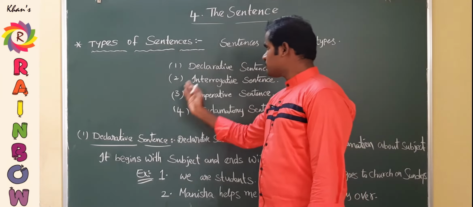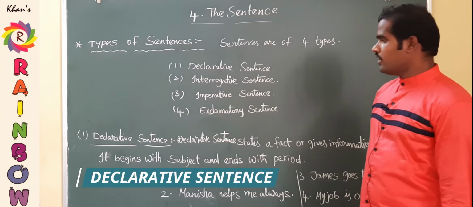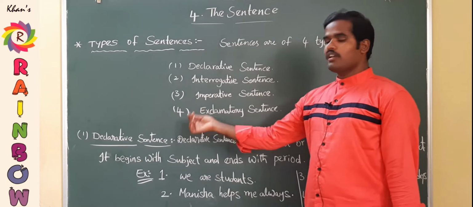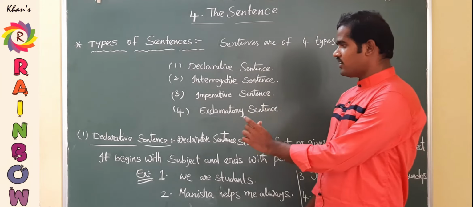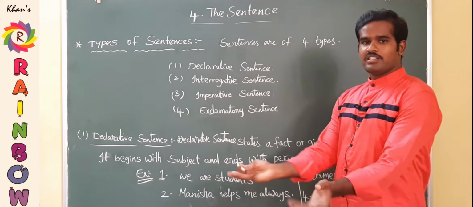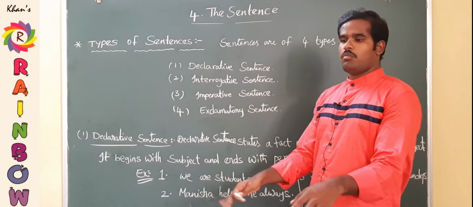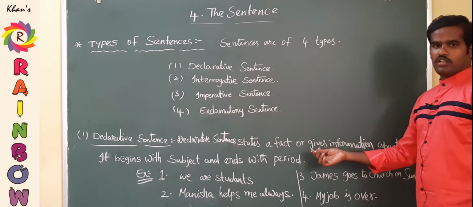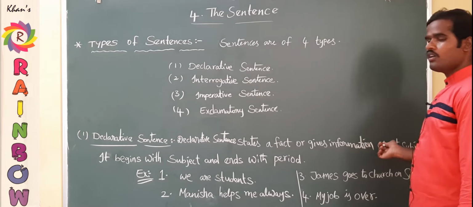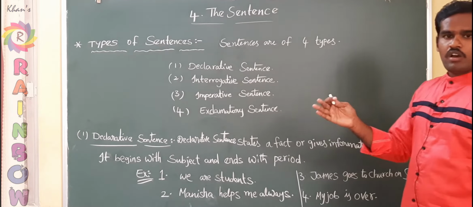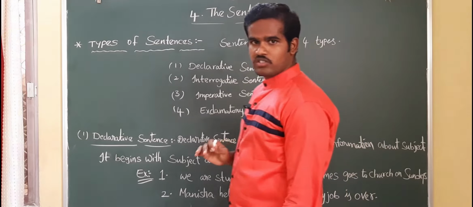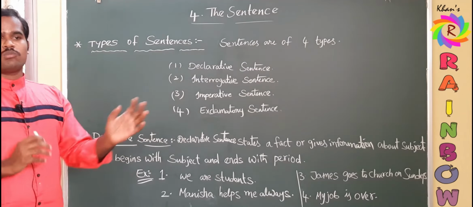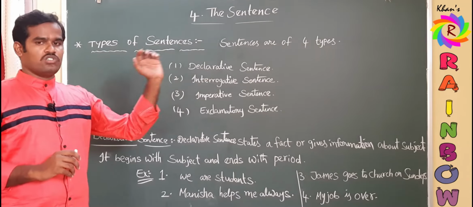So the first one is the declarative sentence. The name itself gives us clarity about the declarative sentence. The name itself contains the meaning. It declares something, it tells something, it gives information about somebody or something. A declarative sentence states a fact, or it gives information about a subject. It may be a person or it may be a thing. A declarative sentence just declares something, it announces something, it tells something, it conveys a message.